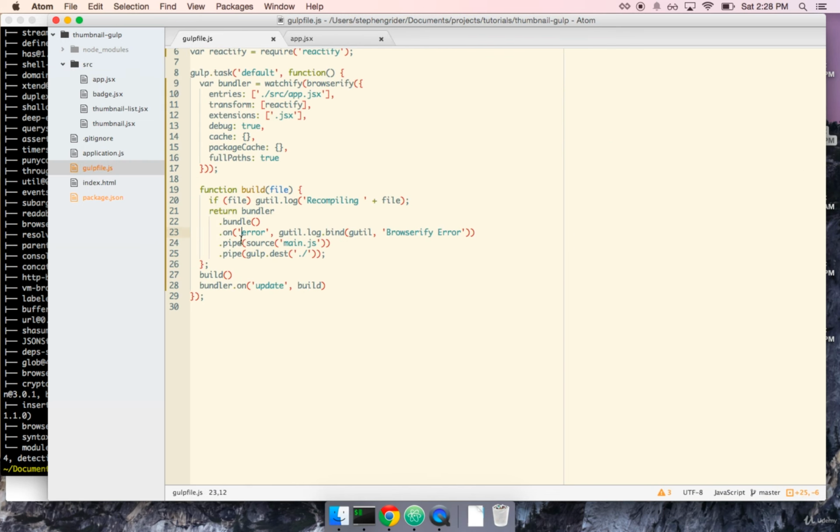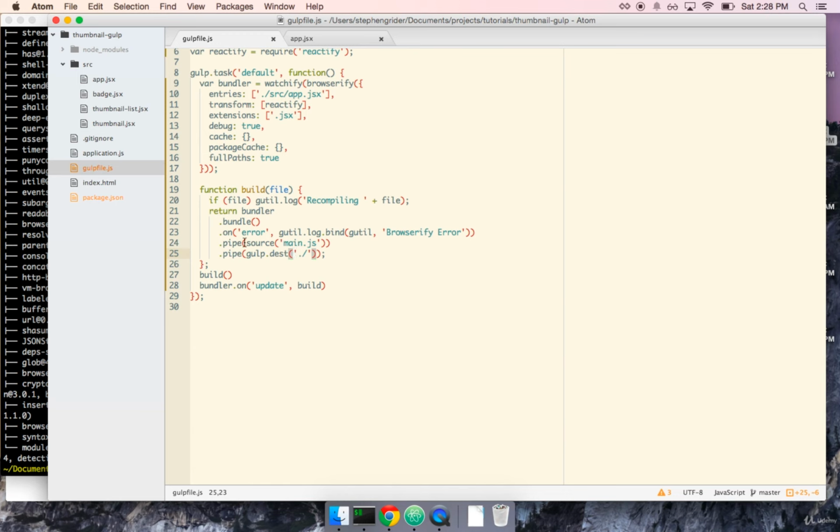So this error handler right here is really for catching any errors and helping us debug if we accidentally have any typos in our require statements. Next, the source line. These two lines right here, source and dest, are very similar to the previous concat and dest in the previous version of the Gulp file that we had.